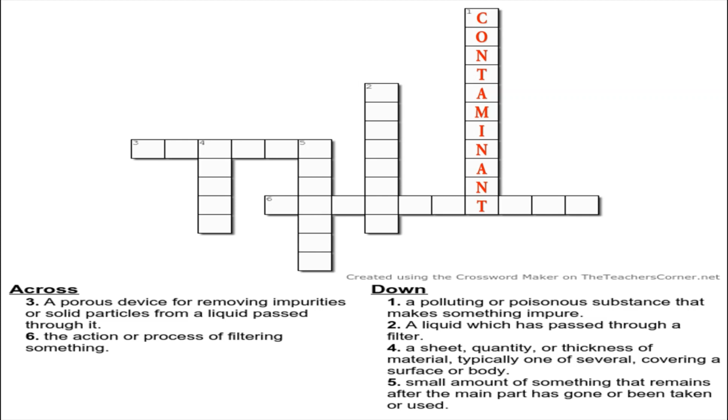The correct answer is filtrate. Filtrate. Very good. Number 3. Number 3 is a porous device for removing impurities or solid particles from a liquid or gas that pass through it. How many letters? 1, 2, 3, 4, 5, 6. What is the correct answer for number 3?